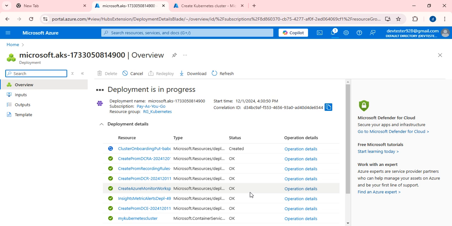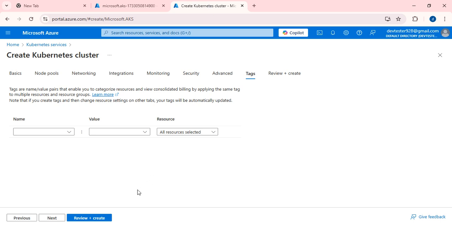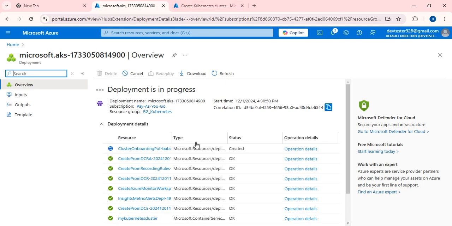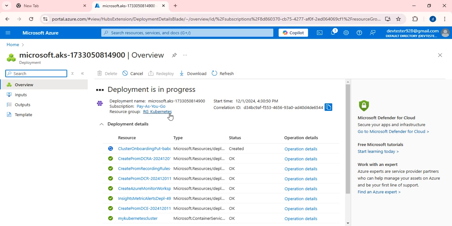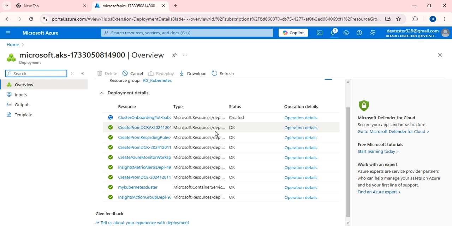Okay, the deployment of the cluster is still in process. And here if I click review plus create, it will be reviewed, and later it will be deployed. In order to explore the different options which are available in AKS, I just created this duplicate tab, so you can ignore it. I just cancelled the tab. So we just need to wait until it has been created.